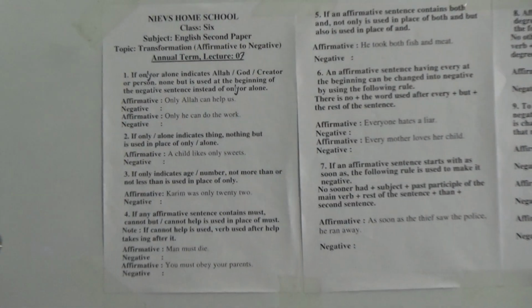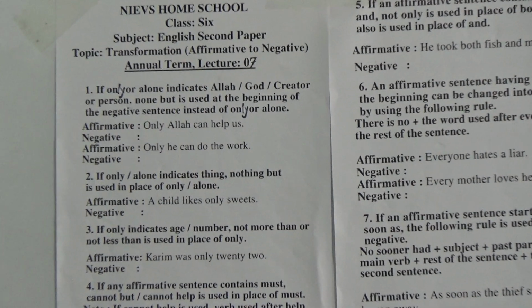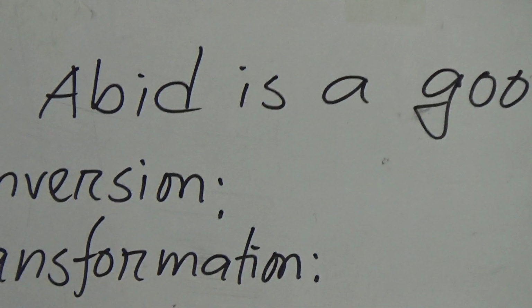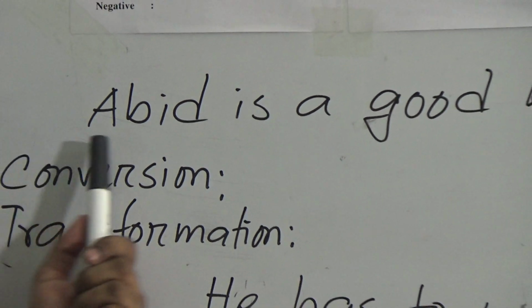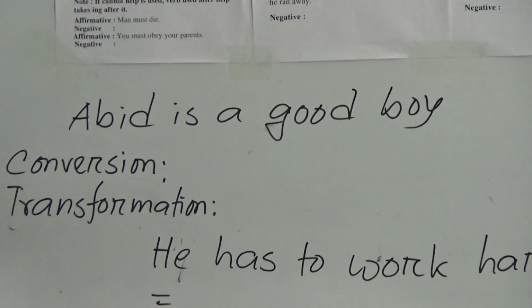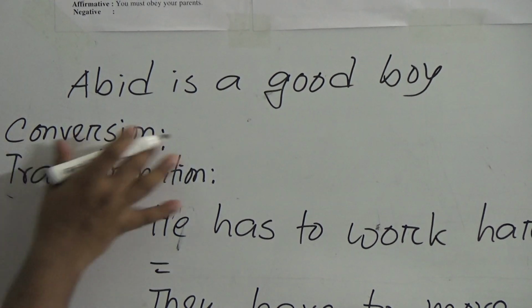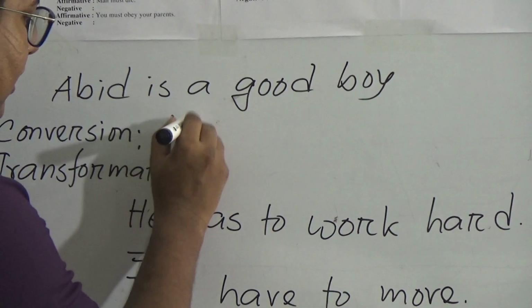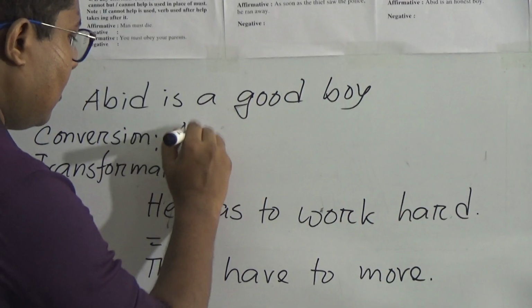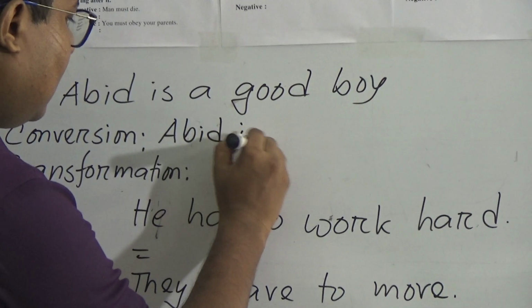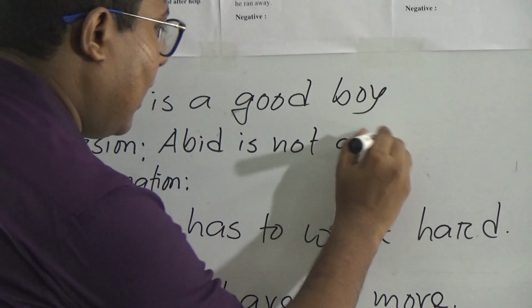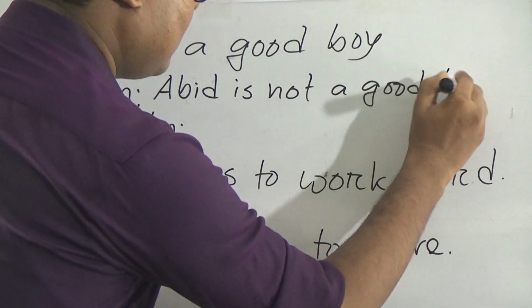First take a look at what is the difference between a conversion and a transformation. Look, I have written a sentence, Abid is a good boy. If we make it conversion, the sentence will be Abid is not a good boy.